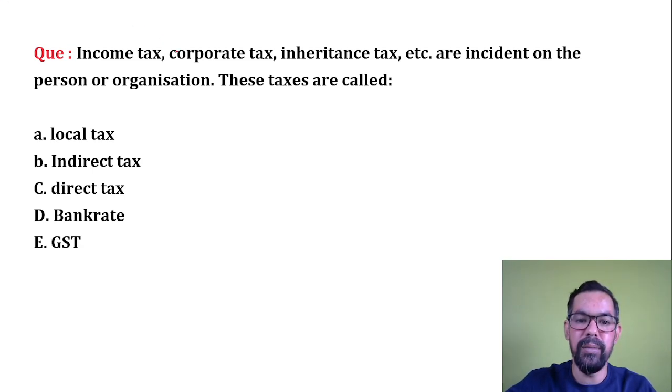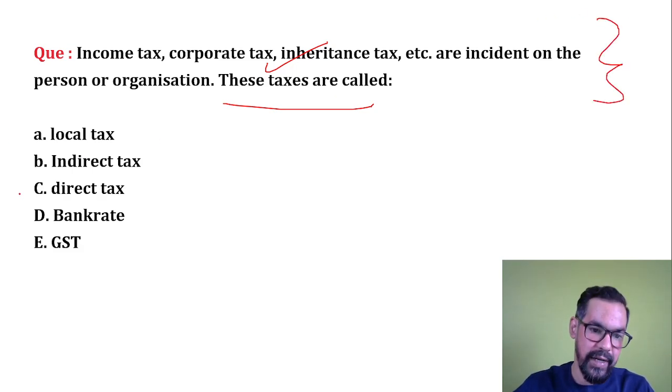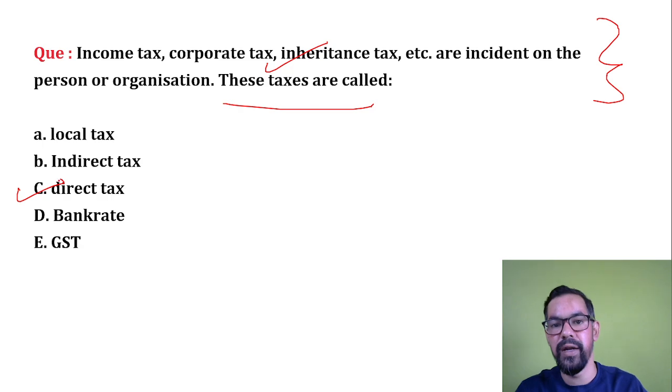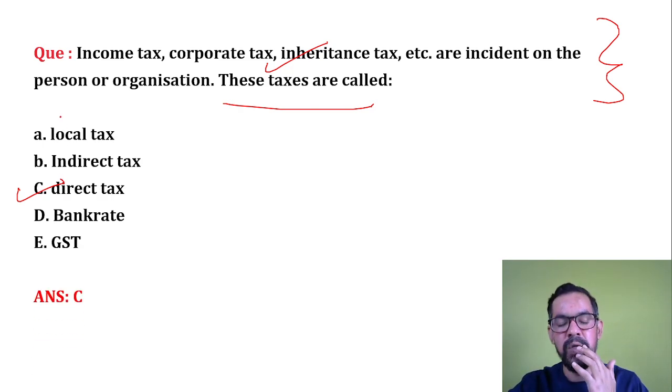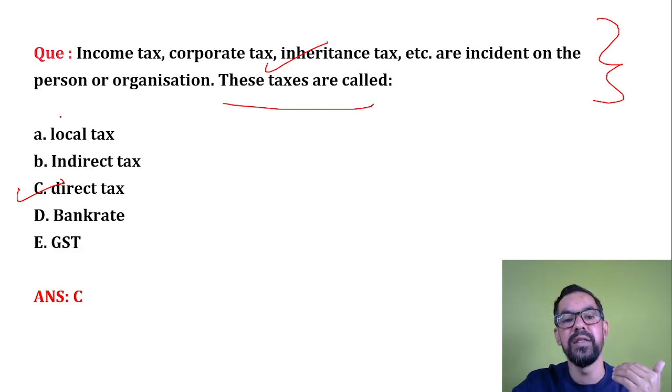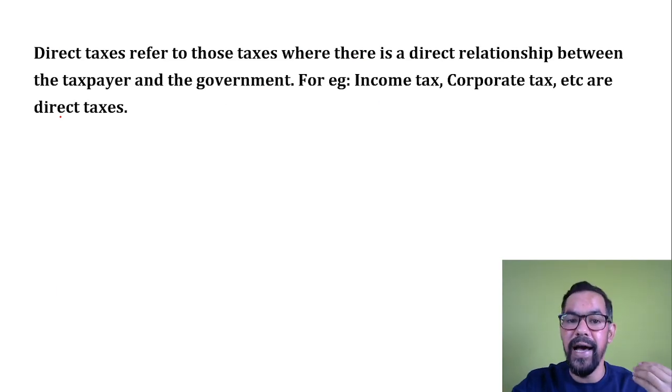Next one. Income tax, corporate tax, inheritance tax, etc. are incident on the person or organization. These taxes are called, so these are income tax, part of direct taxes. Corporate tax and inheritance tax, these are all part of direct taxes, right? So if you earn something, let's say you generate 15 lakh during a financial year through your job, you have to pay some taxes. That is generally part of your direct taxes.